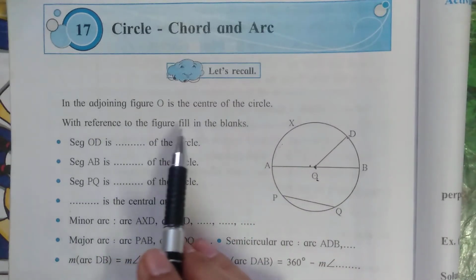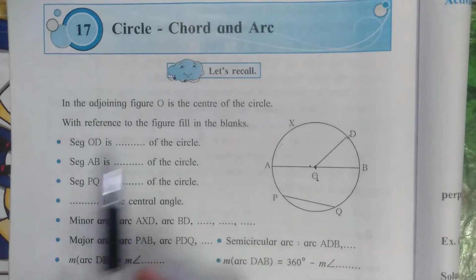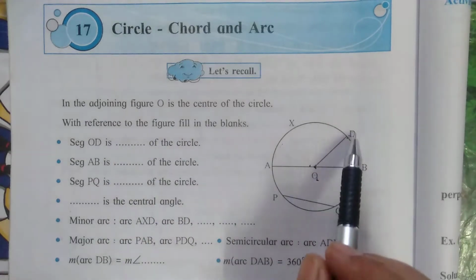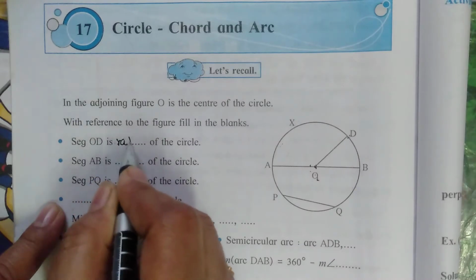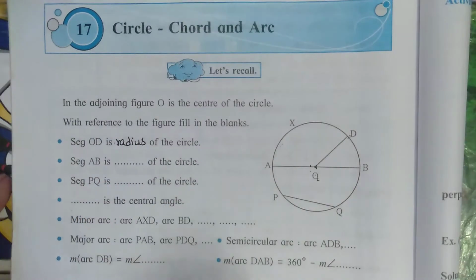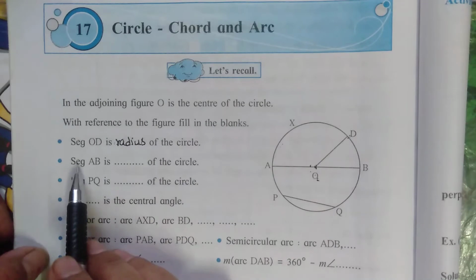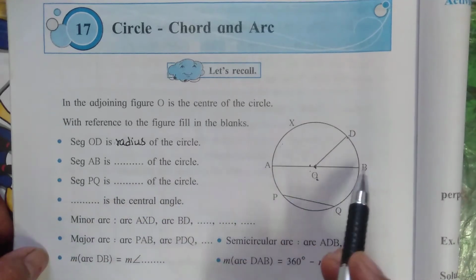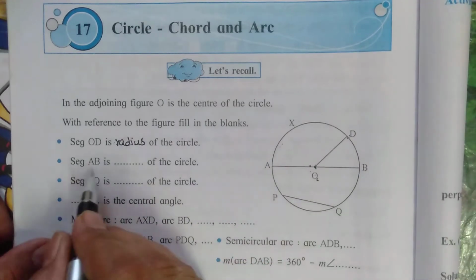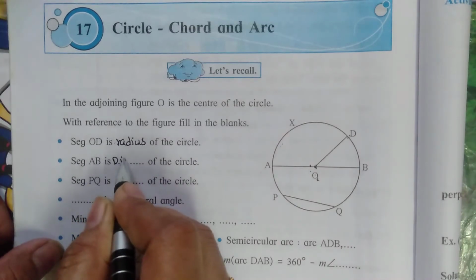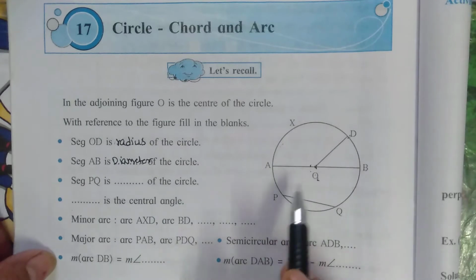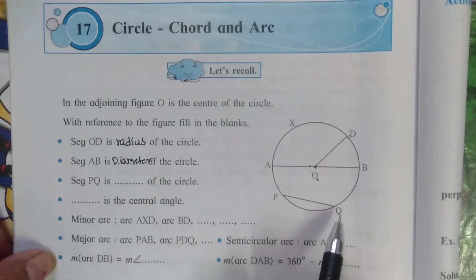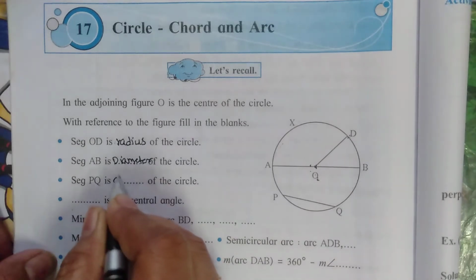With reference to the figure, fill in the blanks. Very simple. Segment OD is a radius of the circle. Segment AB, see the segment AB. Yes, this is the diameter. Segment AB is a diameter of the circle. Now see the next, segment PQ. Segment PQ is the chord of the circle.